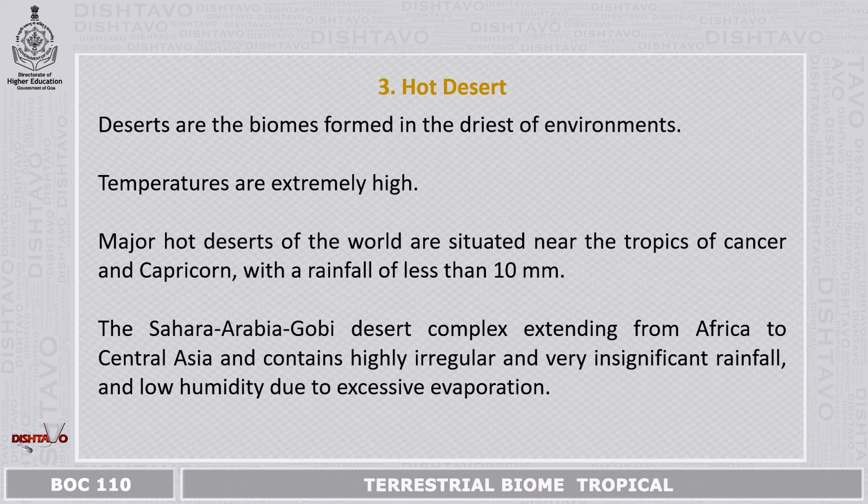The next is the hot desert. Now, deserts are the biomes which are formed in the driest of the environments. Here, the temperatures are said to be extremely high, and the major deserts of the world are situated near the tropics of Cancer and Capricorn, with rainfall of less than 10 millimeters. The Sahara Arabia Gobi Desert Complex extends from Africa to Central Asia and contains highly irregular and very insignificant rainfall and low humidity due to excessive evaporation.